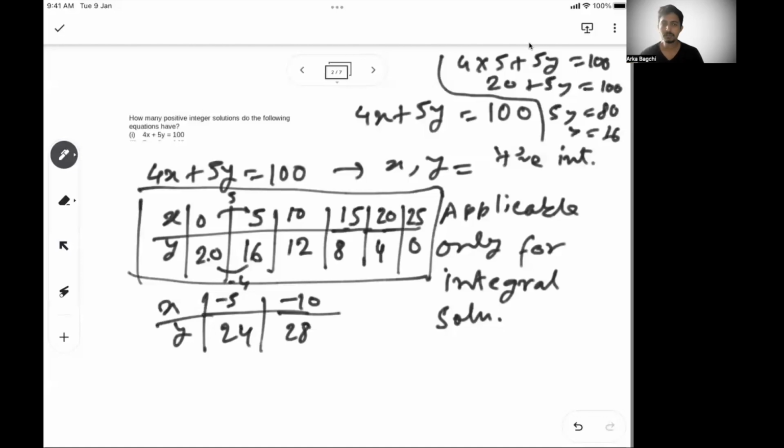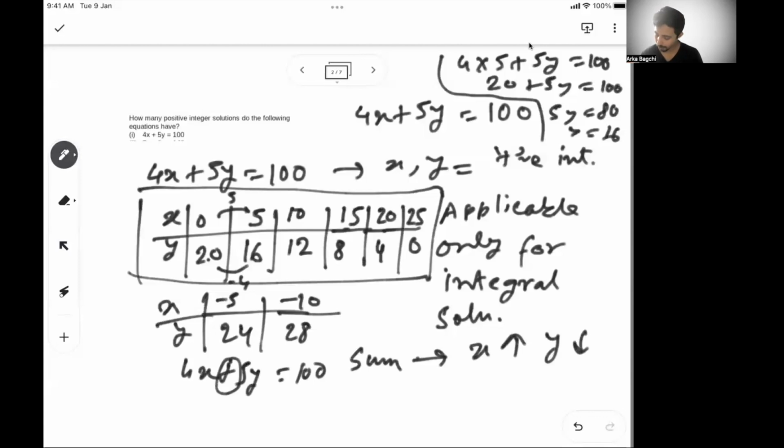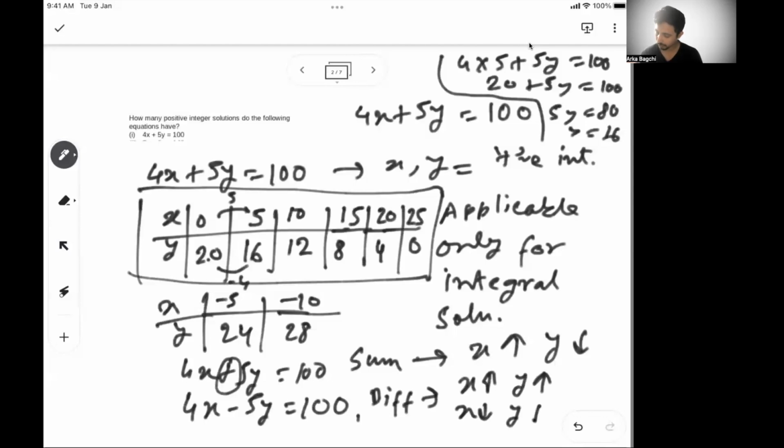So the idea here is that when you increase x, since this is a sum, what is given to you is 4x plus 5y equal to 100. Since there is a sum in between, if x is increasing, y has to decrease so that the sum remains constant. The same way, if the equation was 4x minus 5y equal to 100, since this is a difference, if x is increasing, y will also increase. If x decreases, y will also decrease.